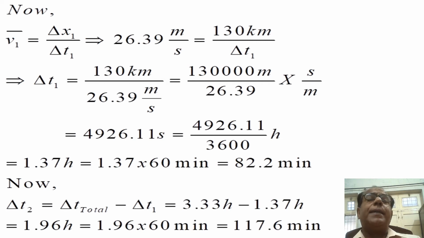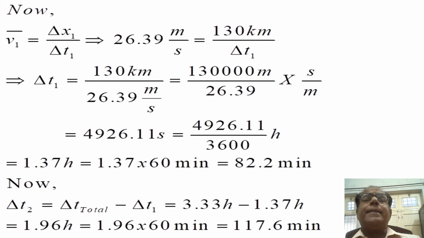Now delta t2 is equal to delta t total minus delta t1, which is 3.33 hours minus 1.37 hours, which alternatively becomes equal to 1.96 hours.